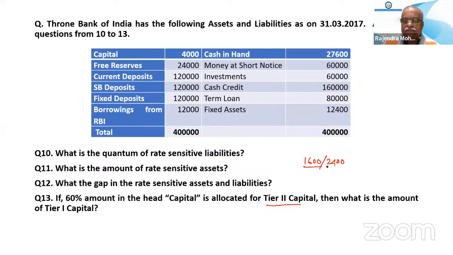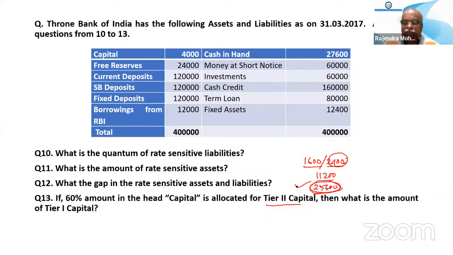What will be your answers? 11,200. 25,600. Any other? So many answers are coming. At least one answer out of these must be correct. 24,000. 2,400 is the correct answer. Okay, fine. Correct answer is